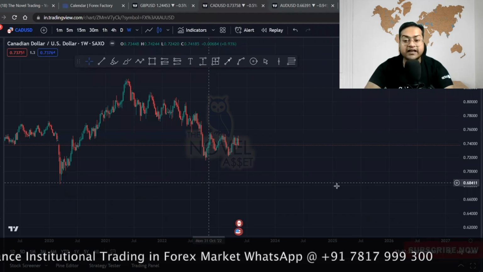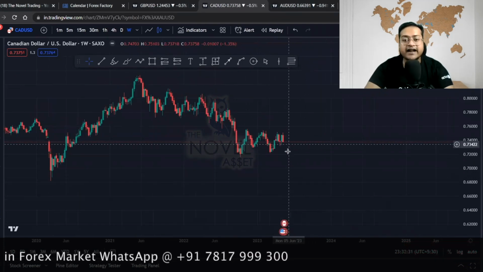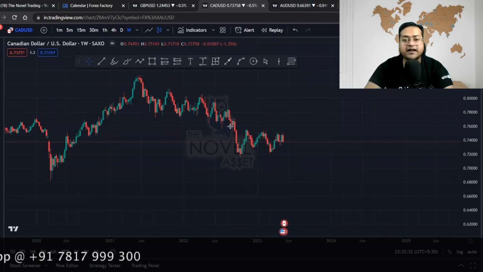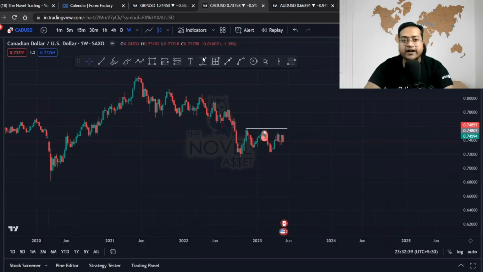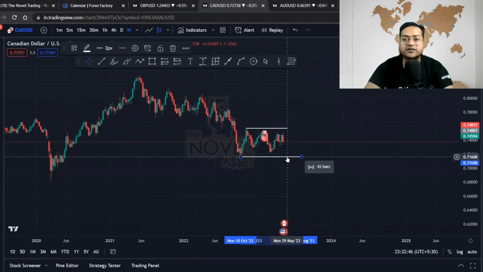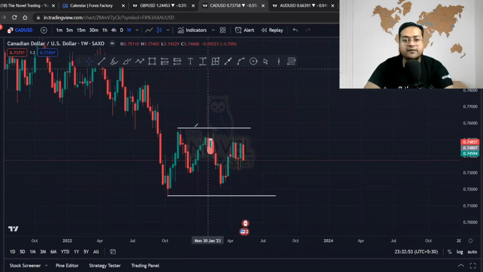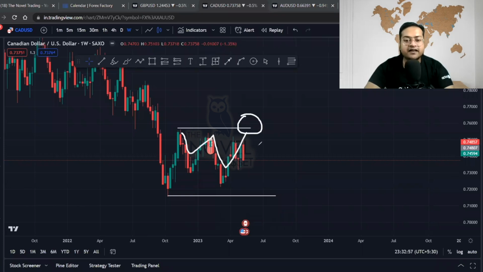If the Canadian news is expected, we can expect that the market will try to give you a breakout on either side. Either the price will try to target the previous resistance in the market at the level of 0.75808, or the market can go downside and target the support level of 0.71608. So these are the two major important levels which the price can target. And if the price is retesting the resistance level, we are expecting that the price might try to take this level and then go downside. This is how the price can behave in the news on a weekly chart.